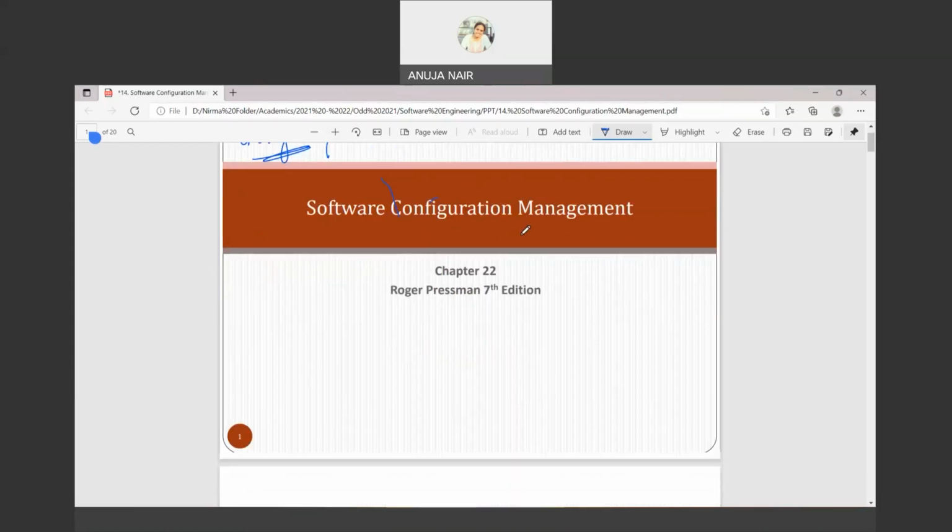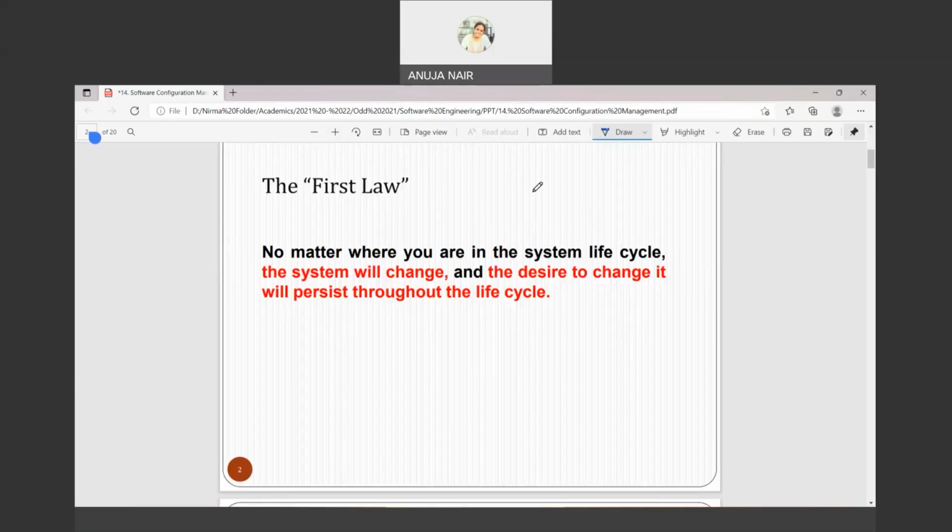Now when you talk about software, the first law is that no matter where you are in the system life cycle, the system is subject to change. The system will always be changing. That is why we always talk about our software curve, right? Our software curve is never a static curve. It is always up and down, up and down. Why? Because your software is always subject to change.